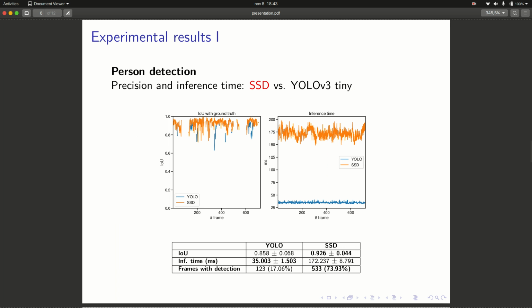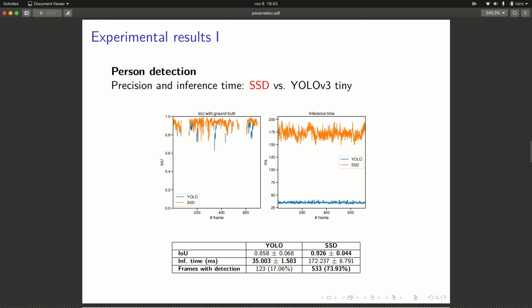And the experiments conducted in this work allow us to show several things. Firstly, the person detection network. Two architectures have been considered for this work. On one hand, the SSD, and on the other hand, the YOLO version 3 Tiny architecture.